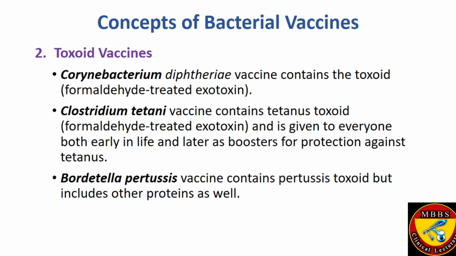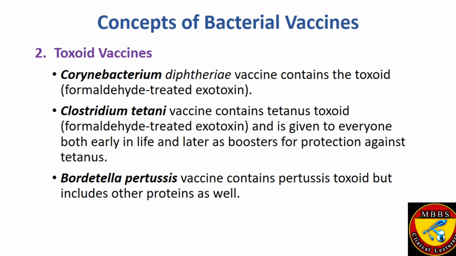The second type is the toxoid vaccines. Toxoid vaccines are inactivated toxins whose toxicity has been suppressed either by chemicals or by heat treatment. Corynebacterium diphtheriae and Clostridium tetani are two gram-positive bacteria which secrete exotoxins, and these exotoxins cause very dangerous diseases.